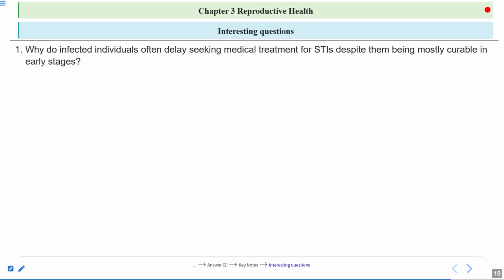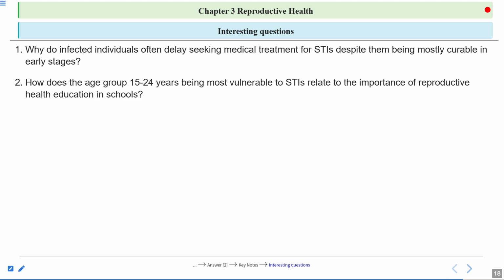Now, these are some of the interesting questions for you. Okay, so this will enhance your critical thinking. So what is the first question here? Why do infected individuals often delay seeking medical treatment for STIs despite them being most curable in the early stages? Some people don't seek medical treatment. They restrict themselves from going to the doctors. So why is this happening? You have to answer this. Although they know that some of the STDs can be cured if they are detected in early stage, still they don't seek medical treatment. So what is the reason for that?